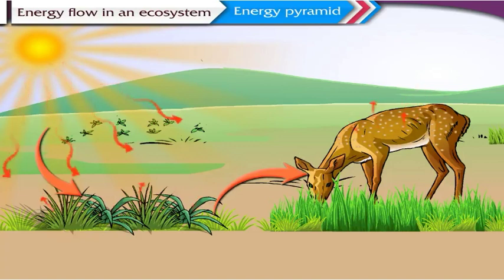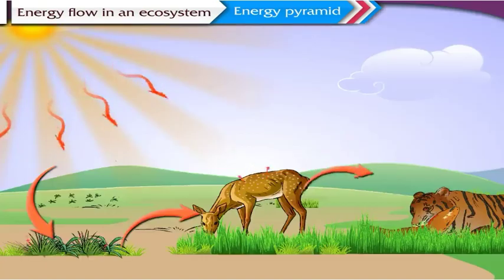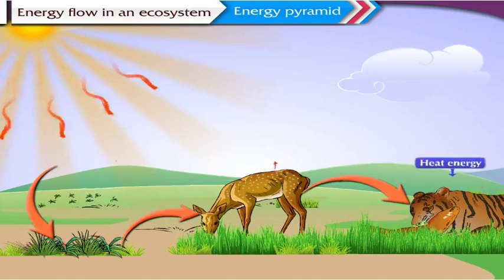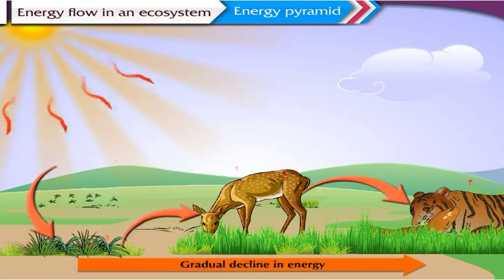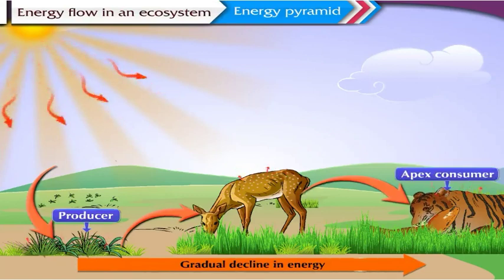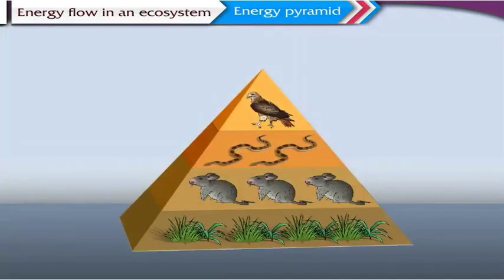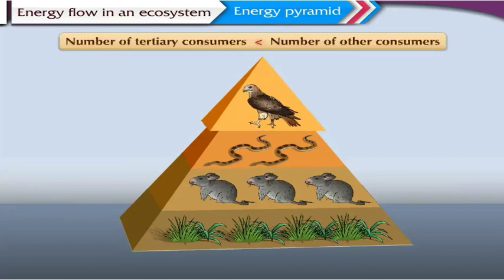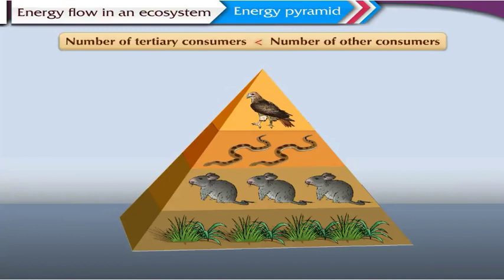Part of the transferred energy is utilized by the herbivores, and most of the transferred energy is lost in the form of heat. When the herbivores are consumed by the carnivores, a part of the transferred energy is used up by the carnivores, while most of the transferred energy is released as heat energy. Therefore, we can say that there is a gradual decline in the amount of energy during its transfer from producers to apex consumers. Thus, for this reason, the number of tertiary consumers or the apex consumers are always less than